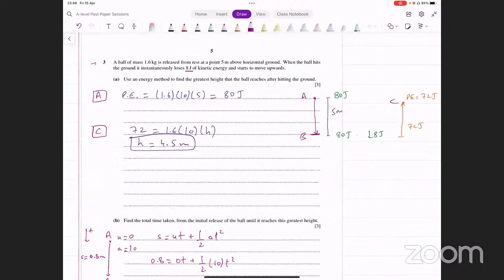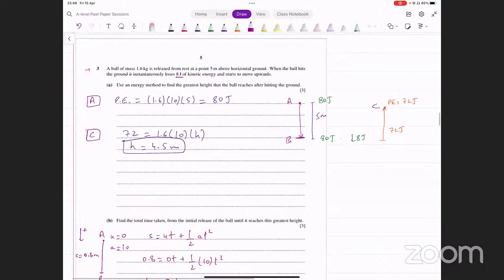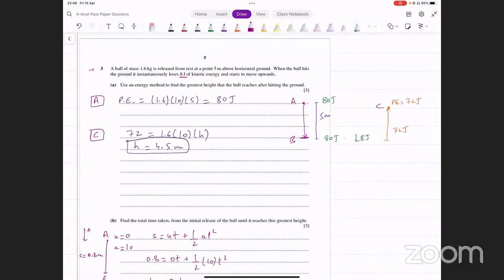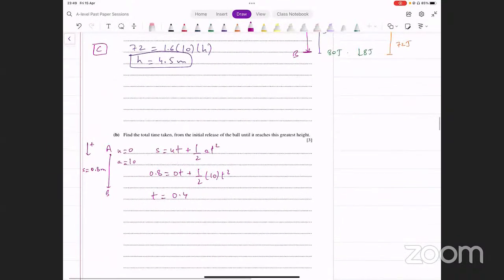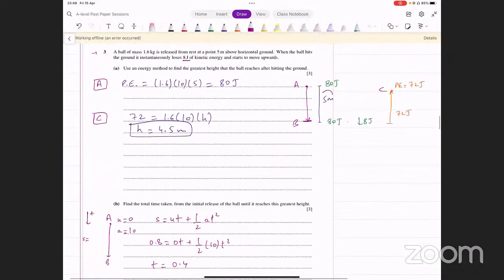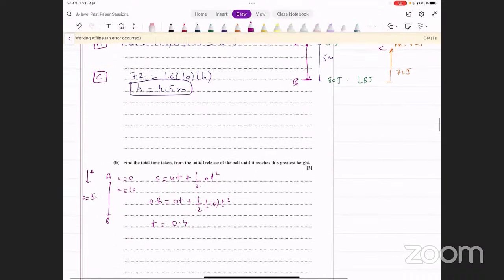0.8 मुझे यहाँ पे नजर भी नहीं आ रहा कि कहाँ से आए. Where is this coming from? It's nowhere, literally nowhere. 0.8, 0.8 कहीं तो मिल जाए. No, I have no idea why I've written 0.8 there. The distance was actually supposed to be 5, जो हमने यहाँ पे लिखा था. This is 5 meters, so it's traveling 5 meters. This should have been 5 here, right? So this turns out to be 5.